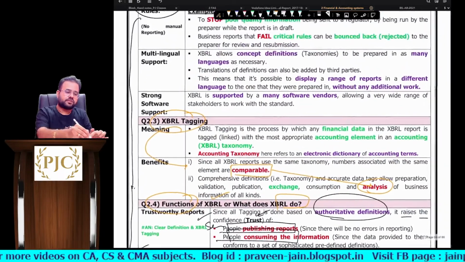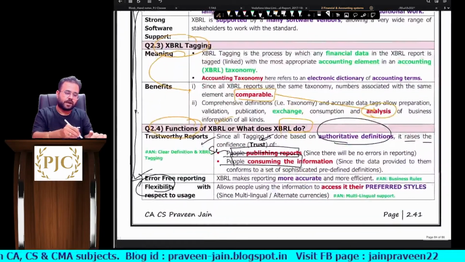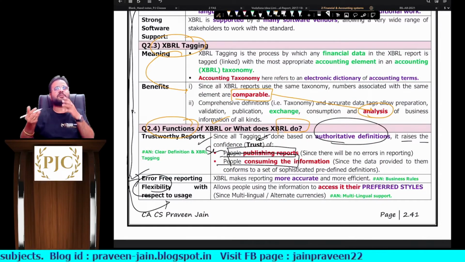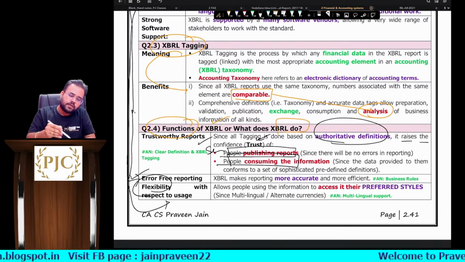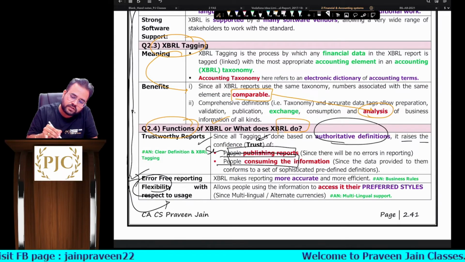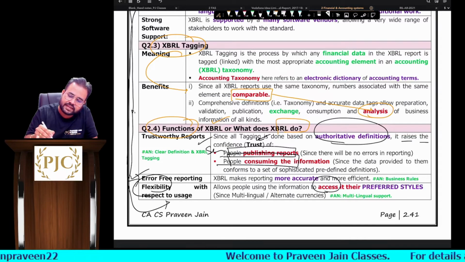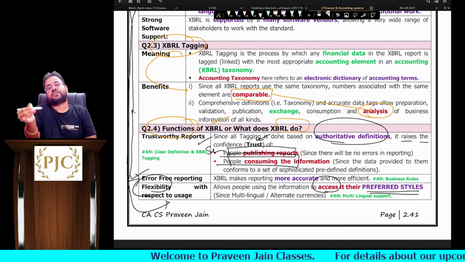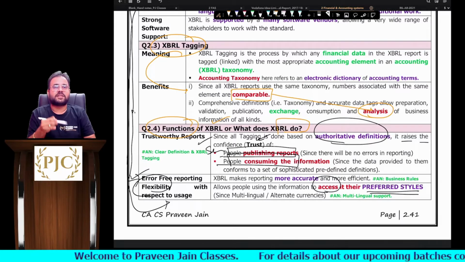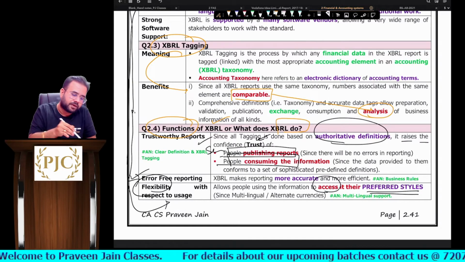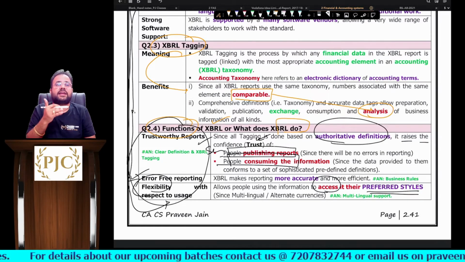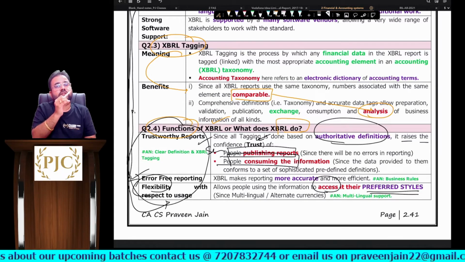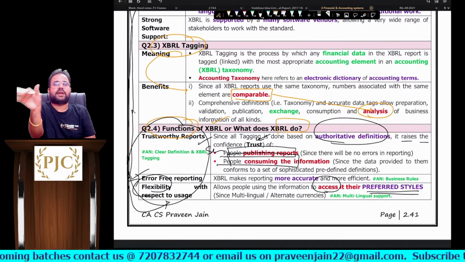Flexibility in usage, this you have to link to multilingual support. Flexibility means what, sir? One report can be generated in many languages. Look, it allows people using the information to access it in their preferred style. So if I want to see the report in Gujarati, I can see it in Gujarati; Marathi, I can see it in Marathi, sir. Now remember, these three side headings are not defined in the ICAI material, sir. These are defined by me in our material,